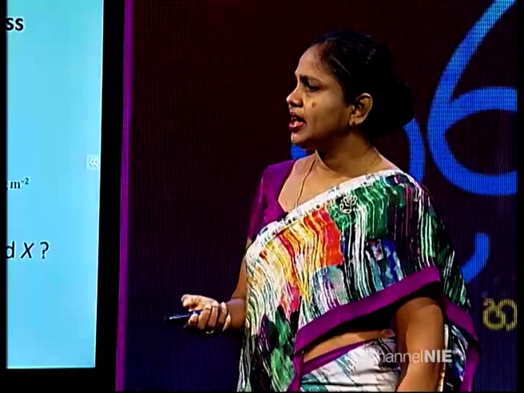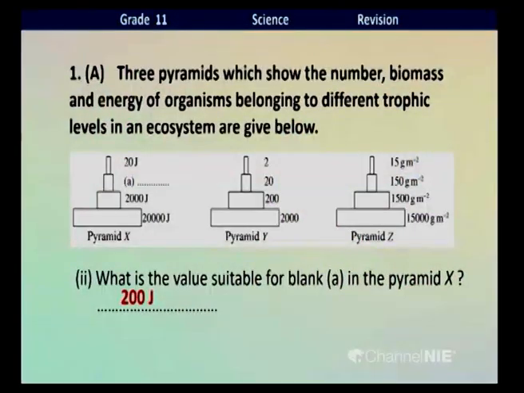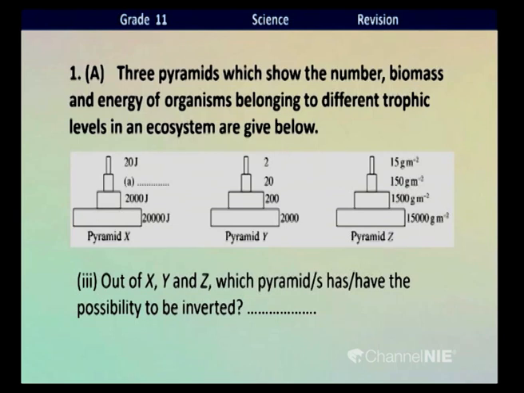Then from 2,000 joules, again only 10% is transmitted to the next. Therefore, what should come to the blank A, children? 10% out of 2,000 joules, that is 200 joules. Then the answer for the blank A is 200 joules. Okay? Right. Go to the next question.